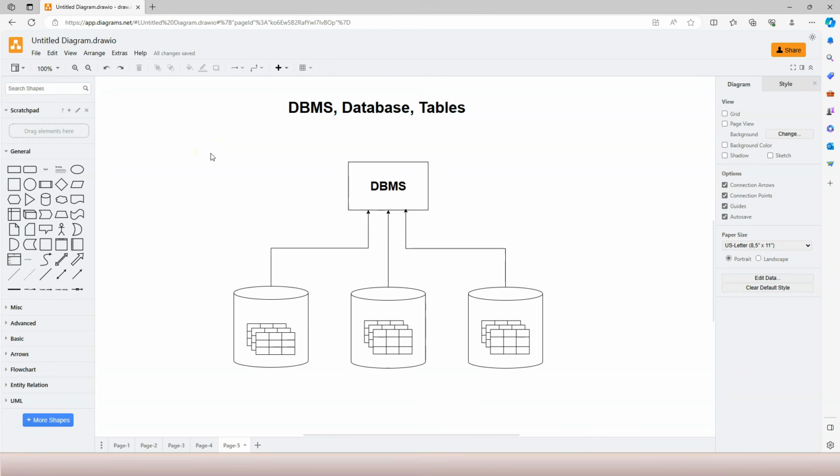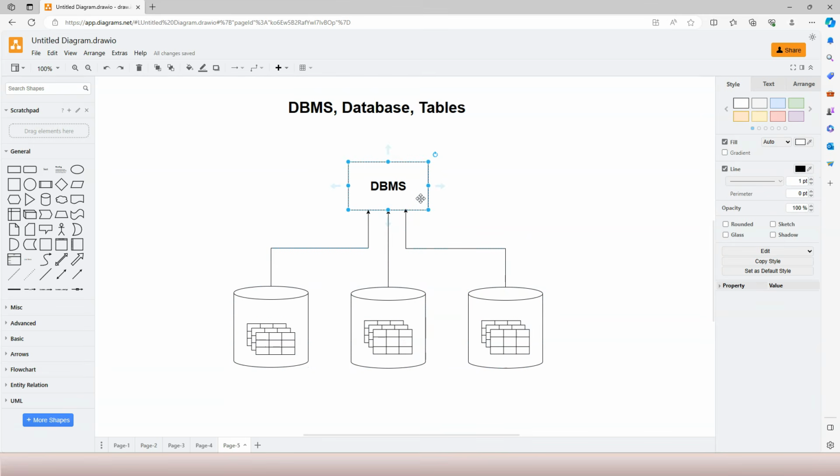One of the important things I would like you to understand is the logical relationship between all of these elements. A DBMS can have one or more databases, and a database can have one or more tables.